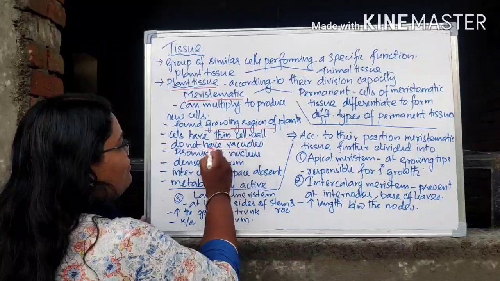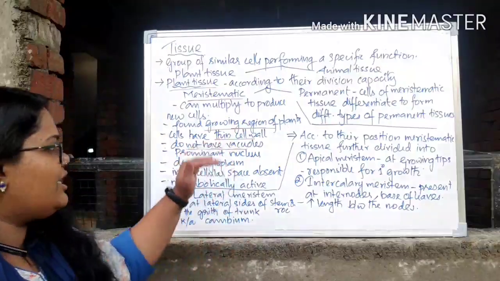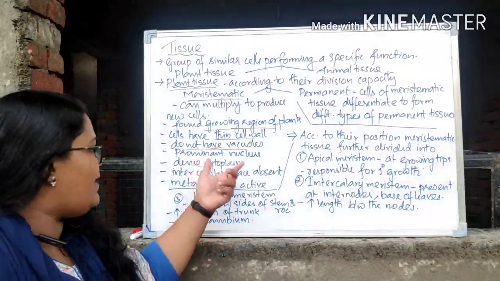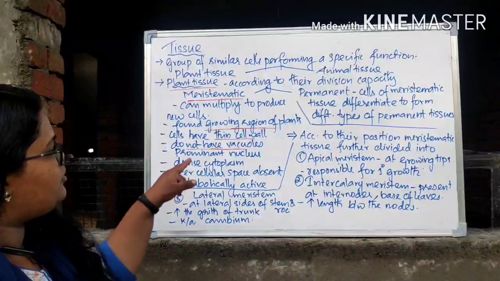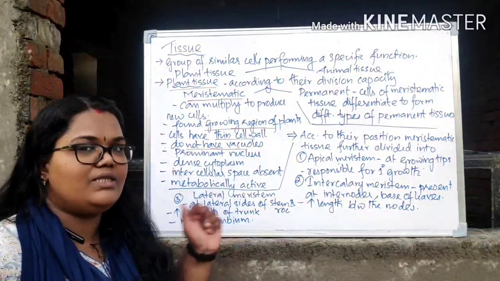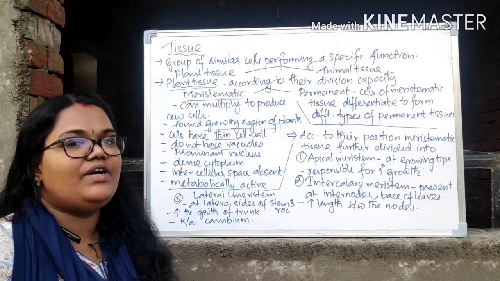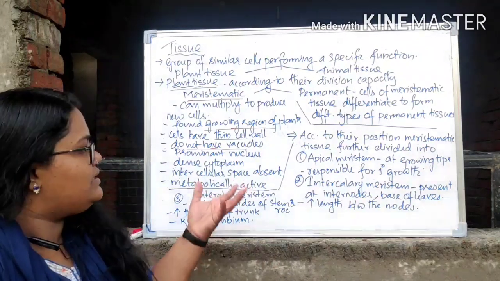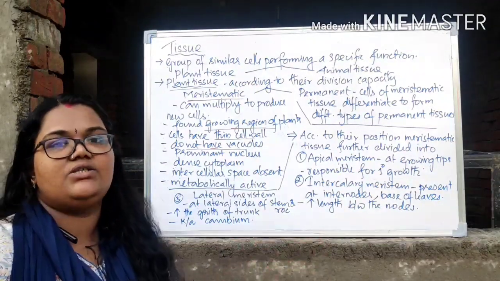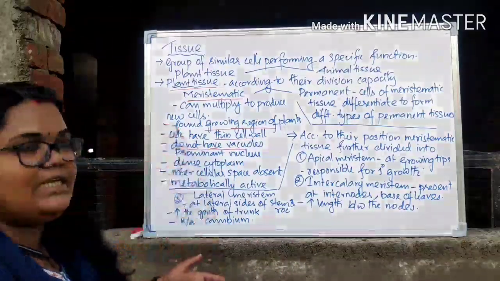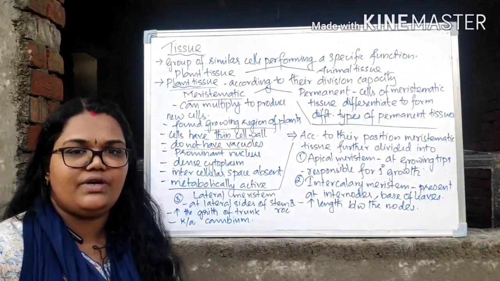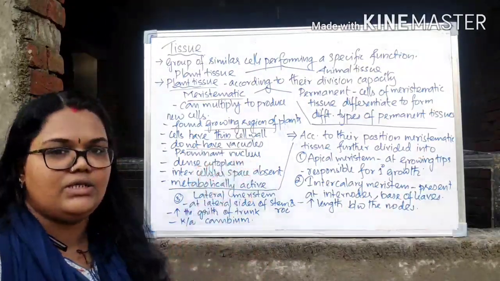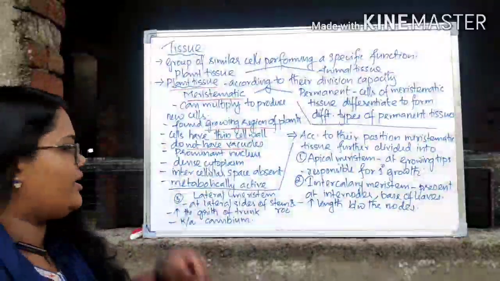And they do not have vacuoles. In the first chapter, we have already learned about the functions of the vacuole, nucleus and all these things. Here we are saying the meristematic tissue does not have vacuoles. Can you say what the reason is? What is the function of the vacuole? Vacuoles are storage spaces, waste storage spaces. Here we don't need them because the meristematic tissue is continuously dividing. They are not at all storage in function. So there is no role for vacuoles there. So they actually lack vacuoles.